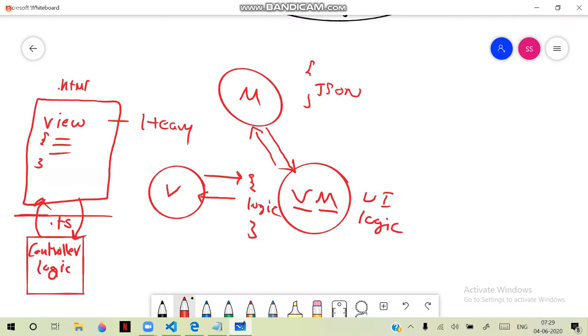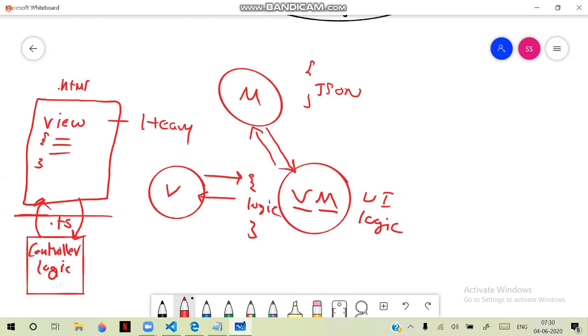So MVC is good in separation. MVC is good in extensibility, right? But it is a little bit slow in interactions from the user. Why will it be a little bit slow? Because it is going to handle interactions at the controller level. That will take time. Whereas at the page level, it will be better. That is what actually the concept of MVVM is.